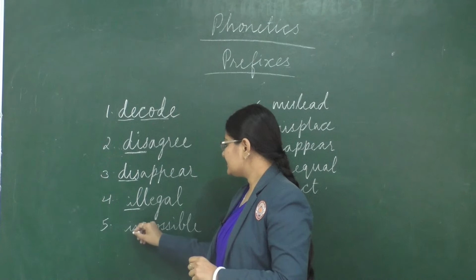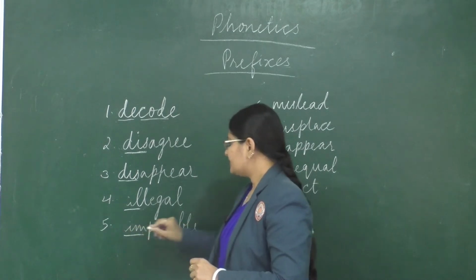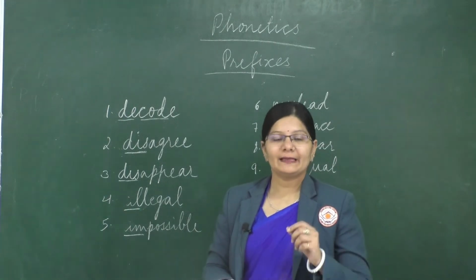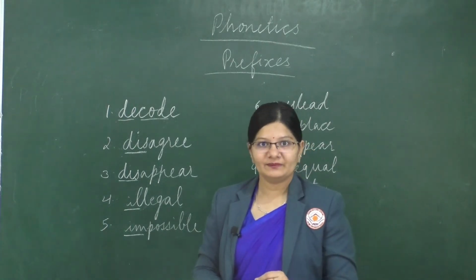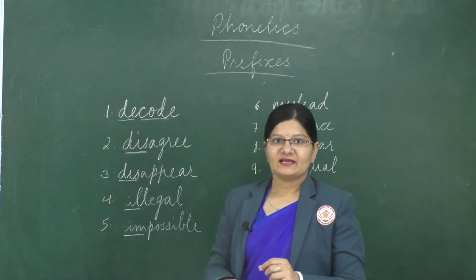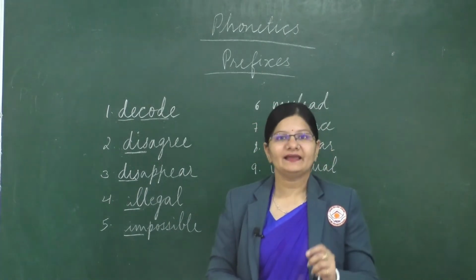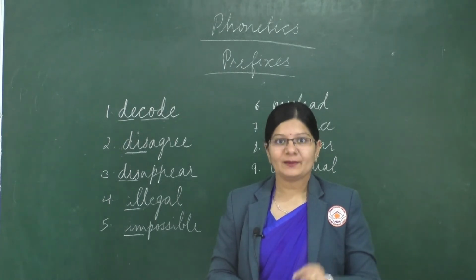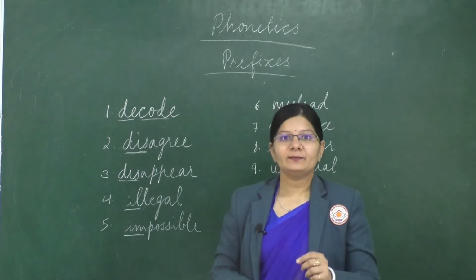So next is impossible. So I-M is the prefix. Repeat after me. Impossible. Impossible. Yes. So what is the spelling? I-M-P-O-S-S-I-B-L-E. Impossible.